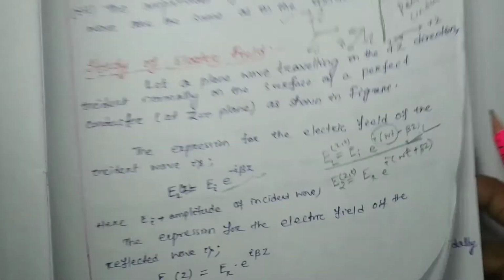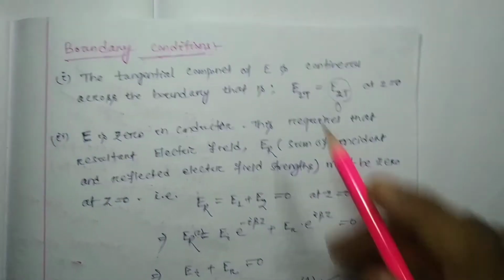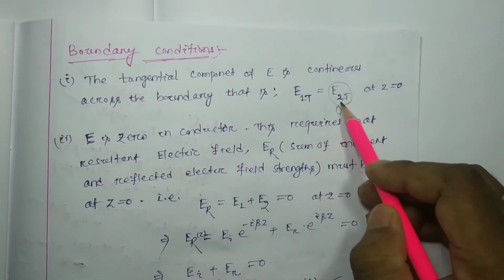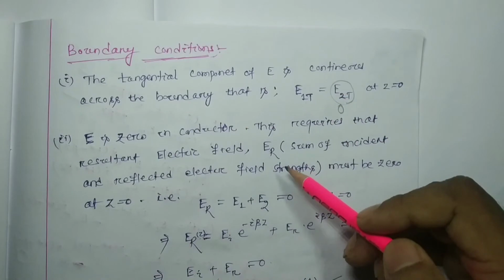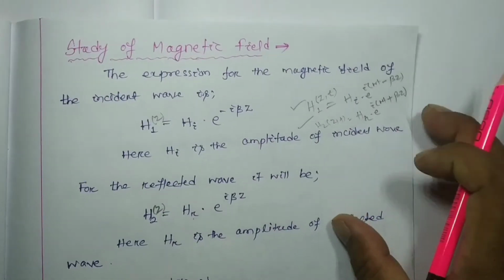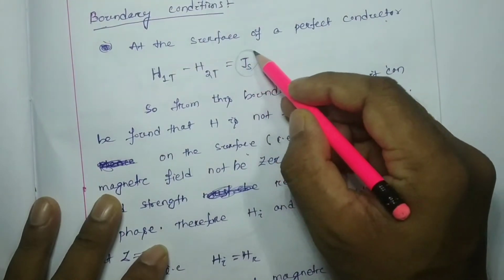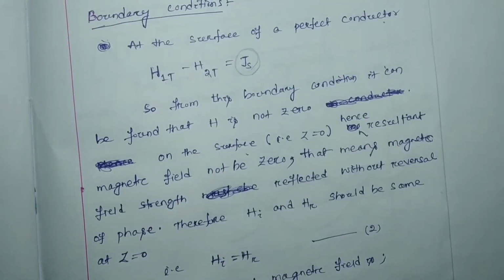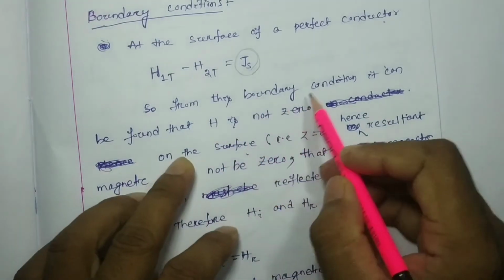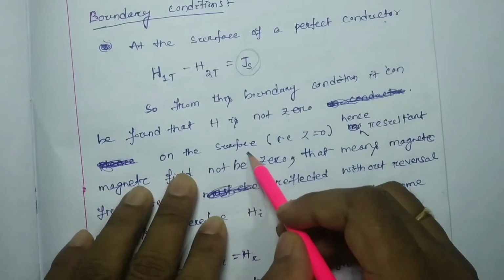But in case of electric field, this is E1t minus E2t equal to 0. Both are equal, but here not equal. For the perfect conductor, this will be a current density, this will be a value. So from this boundary condition it can be found that H is not 0 on the surface.